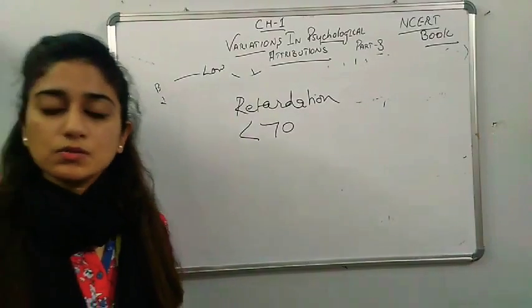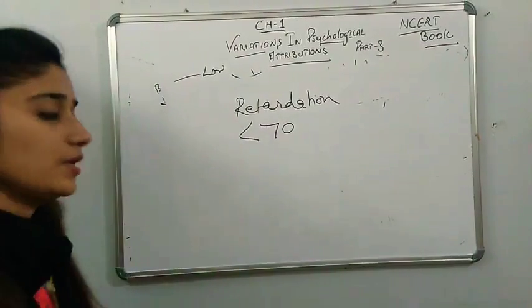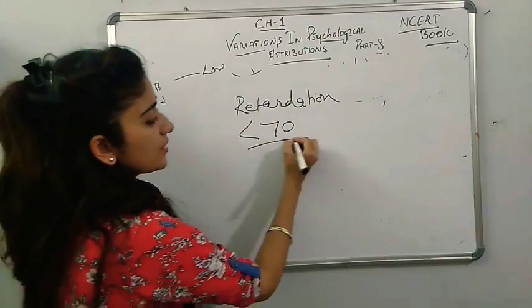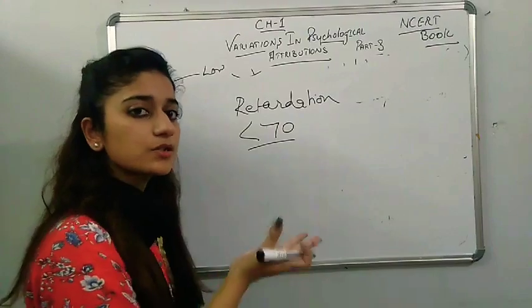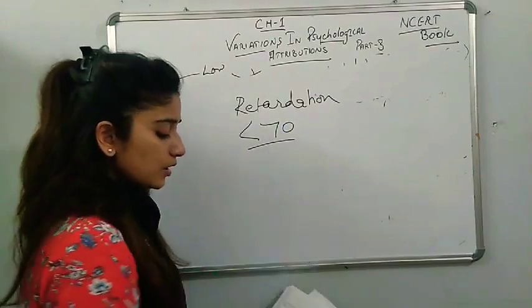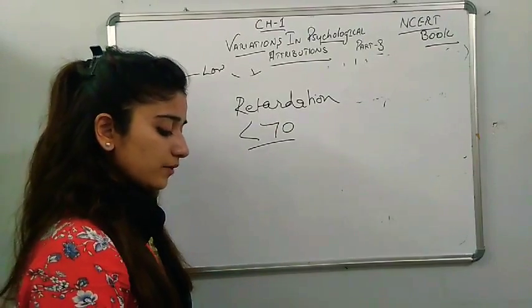In this also, the retardation has been taking place. How is it taking place? When the IQ level is below 70, it is known as a retarded person. It is differentiated at many levels.